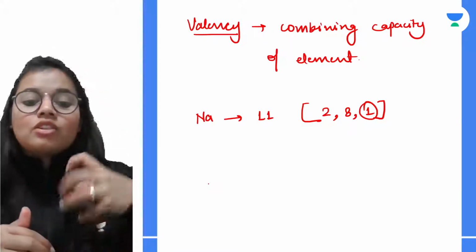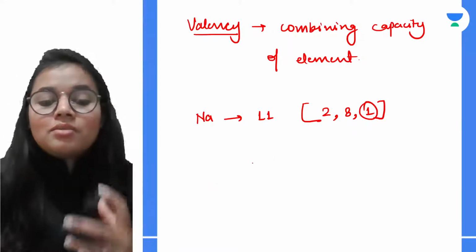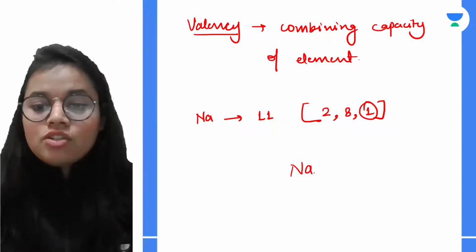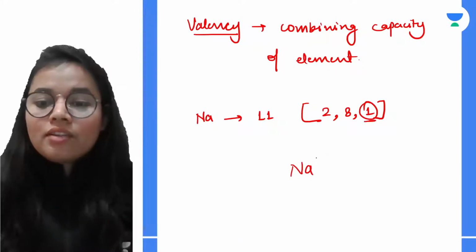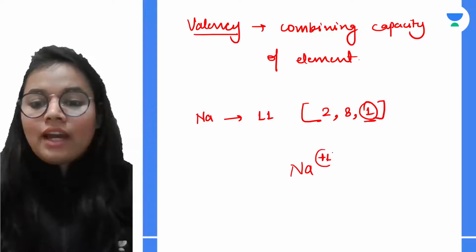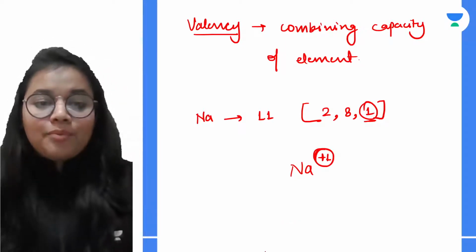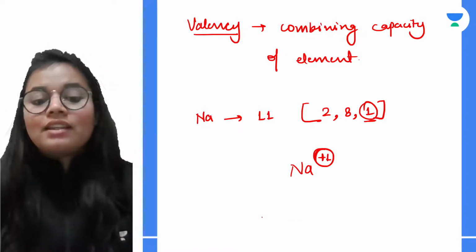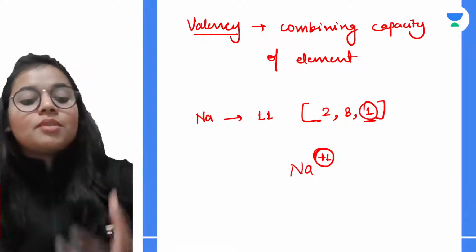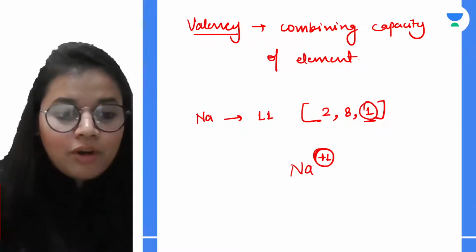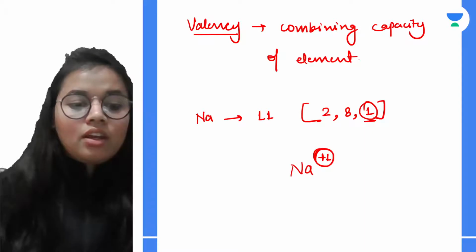Now when the electron are given, the atoms they have a positive charge. Okay, and since 1 is given, so it will be +1. So that is the valency of sodium. So basically this is valency, and this is the concept which is used in formation of compounds also. Okay.